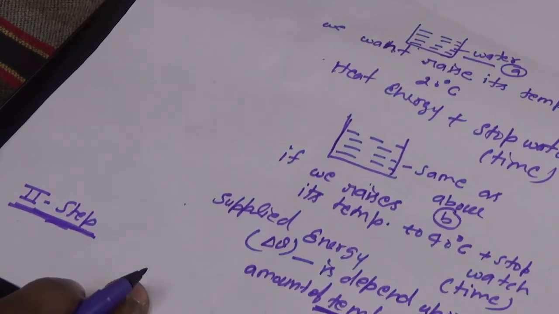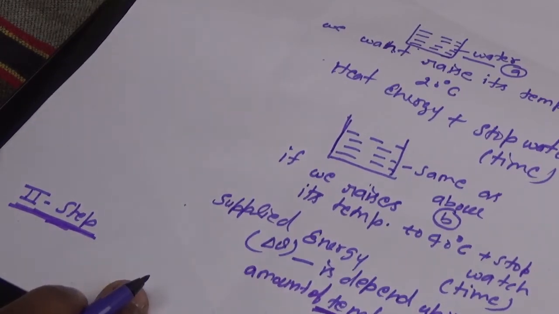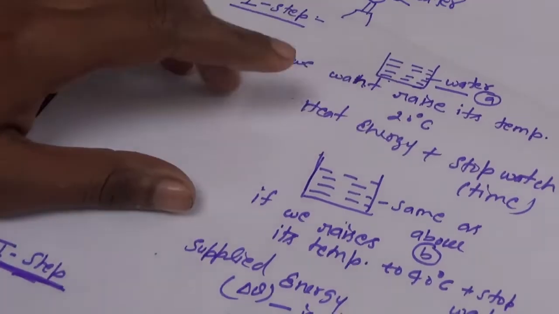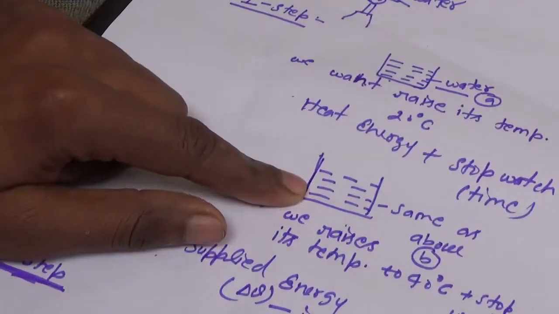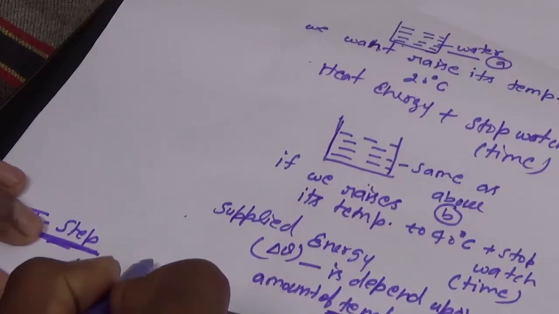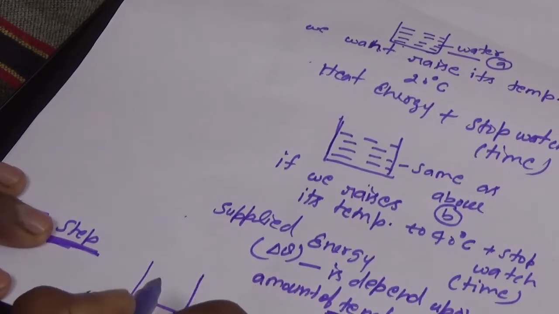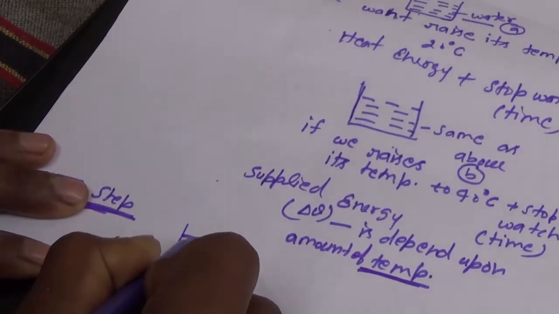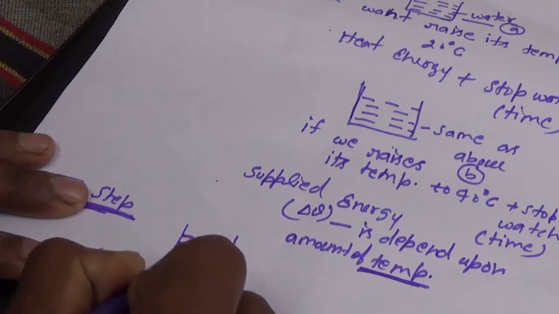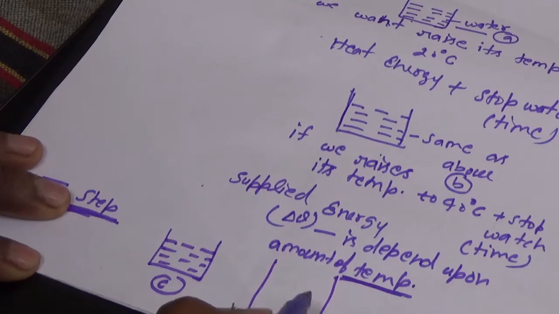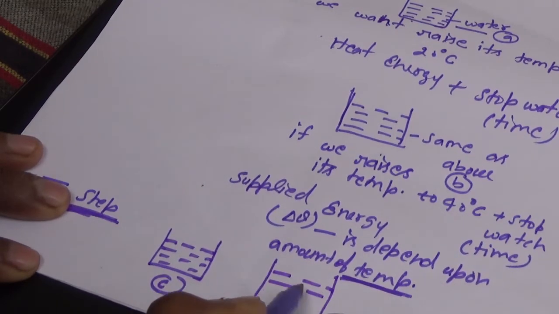Now in the second step we suppose the amount of water is doubled. In figures A and B we considered the same amount of water. Now in the second step, in sample C the amount of water is this, and in figure D the amount of substance is doubled.